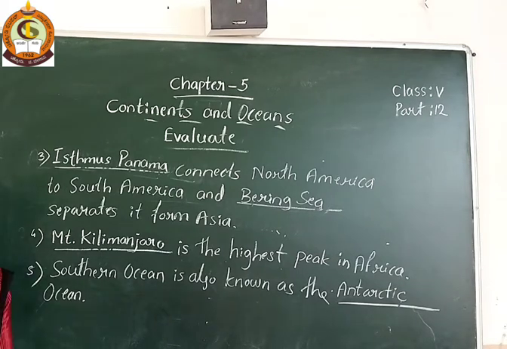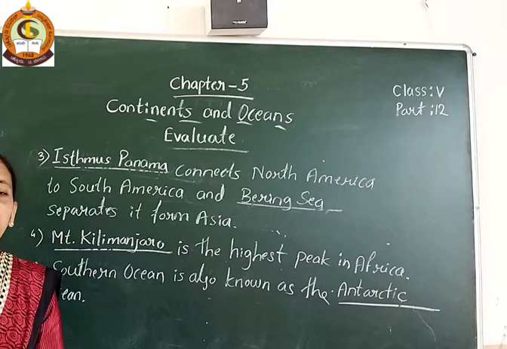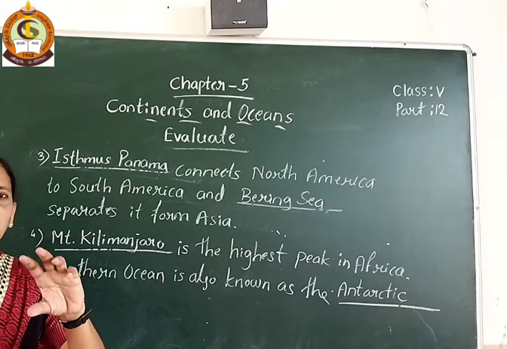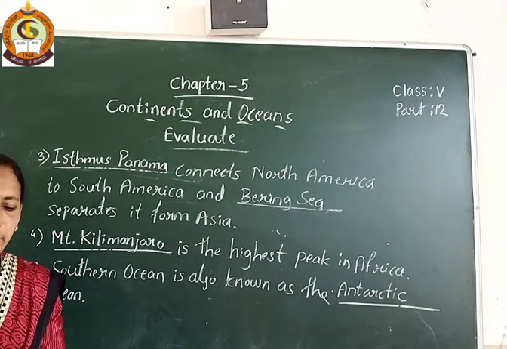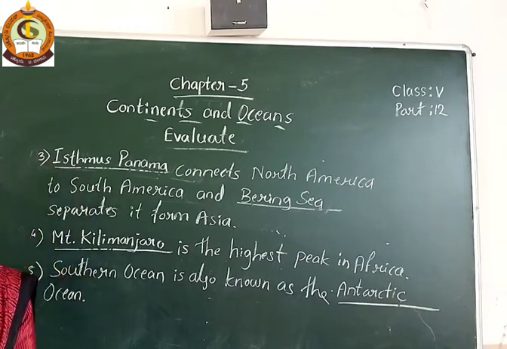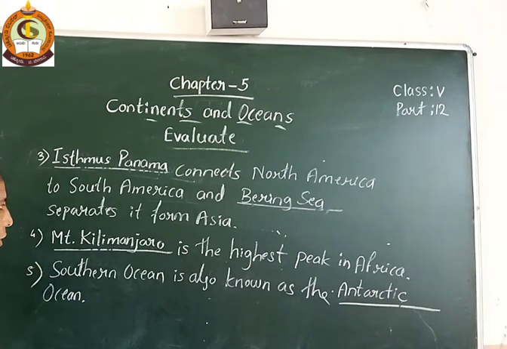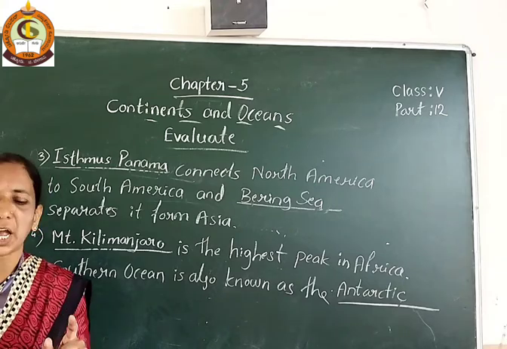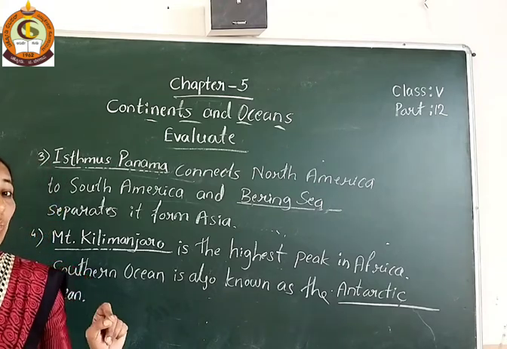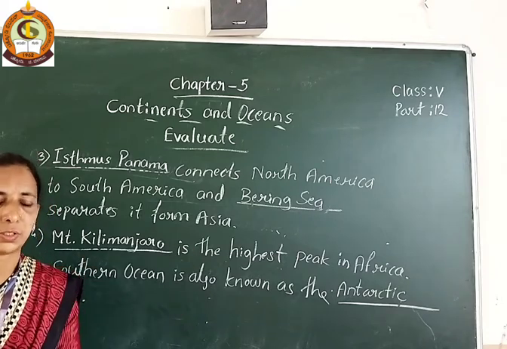So once again I am repeating. See students, in your textbook, page number 289. First question, fill in the blanks: land and water cover 29% and 71% of the Earth's surface respectively. Land and water, it covered 29% of land and 71% of water. It covers the Earth's surface.